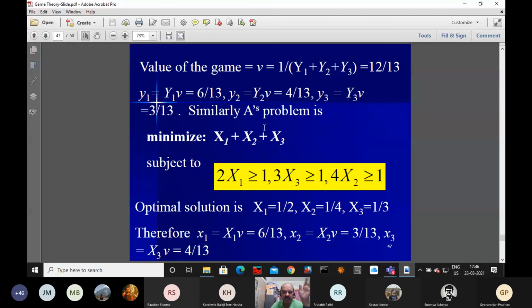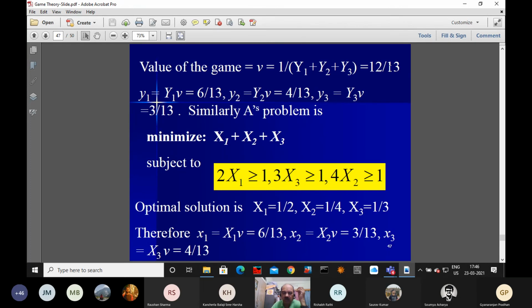Now, similarly, we have a problem for the player A. Is it a symmetric matrix? No, it is not a symmetric matrix. But as I told, the value of the game will not change. The value of the game remains the same. The value of the game is 12 by 13.